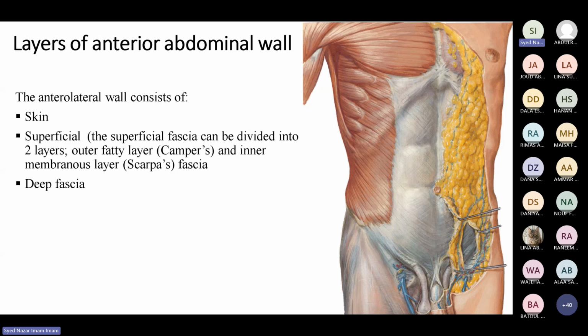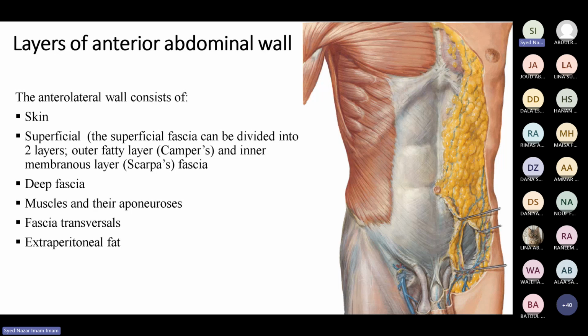So we have the skin, superficial fascia, deep fascia, and then what do we have deep to the deep fascia? We have muscles and aponeurosis. And then we have the fascia called fascia transversalis. And then we have extraperitoneal fat. And the last thing that we have is the peritoneum.